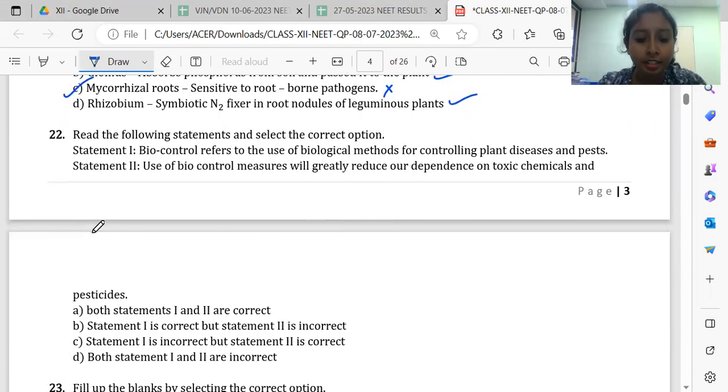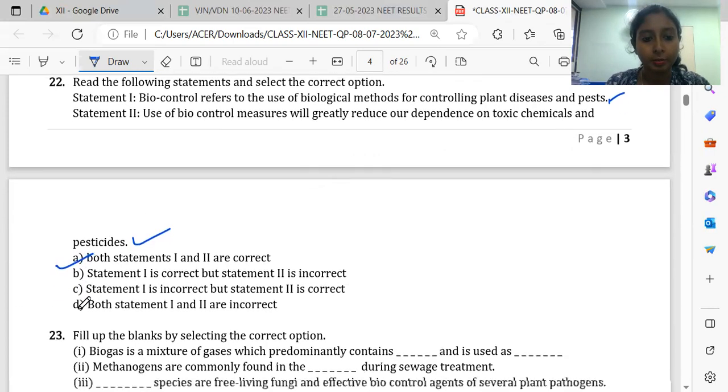Then 22nd. So two statements are given, and if you see the options, we have to say which is correct, which is wrong. Statement 1, biocontrol refers to the use of biological methods for controlling plant diseases and pests. Yes, we use the natural predators here, which is a biological method. Use of biocontrol measures will greatly reduce our dependence on toxic chemicals and pesticides. That is also correct. These toxic chemicals and pesticides have severe side effects which can be reduced. So both statements are correct.